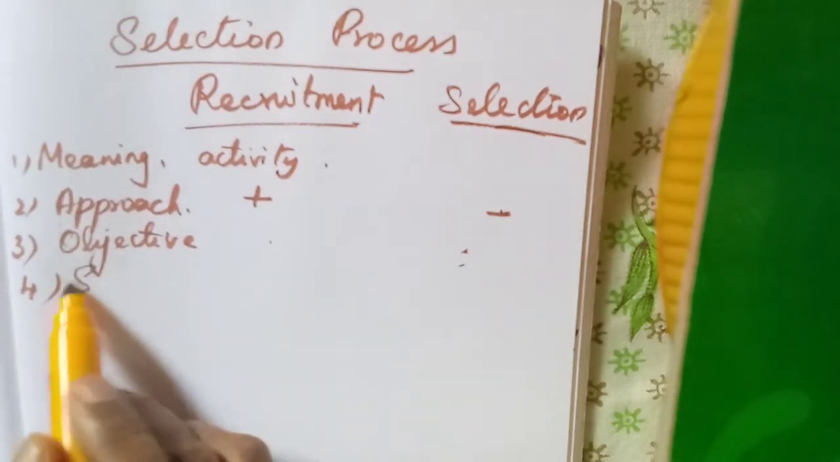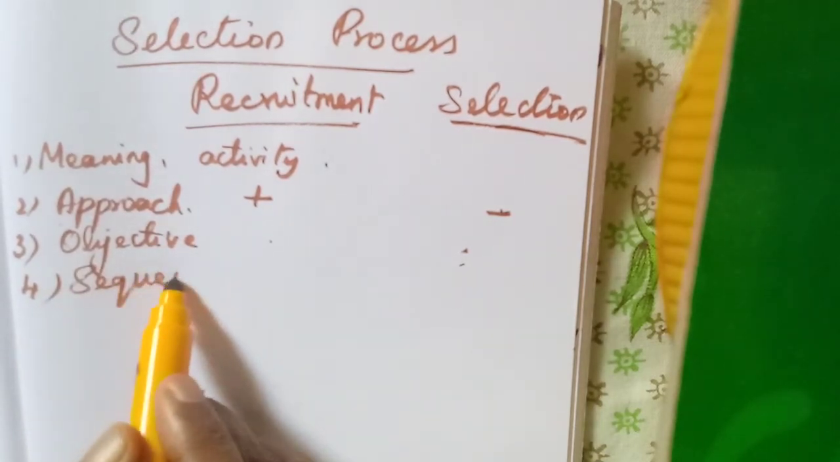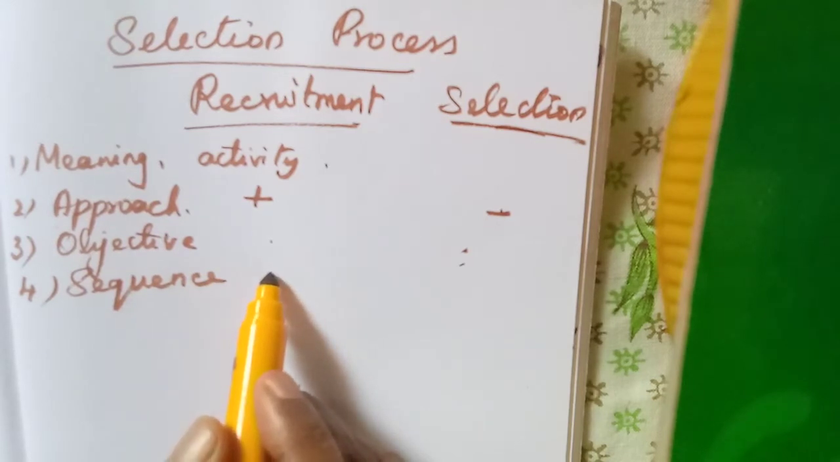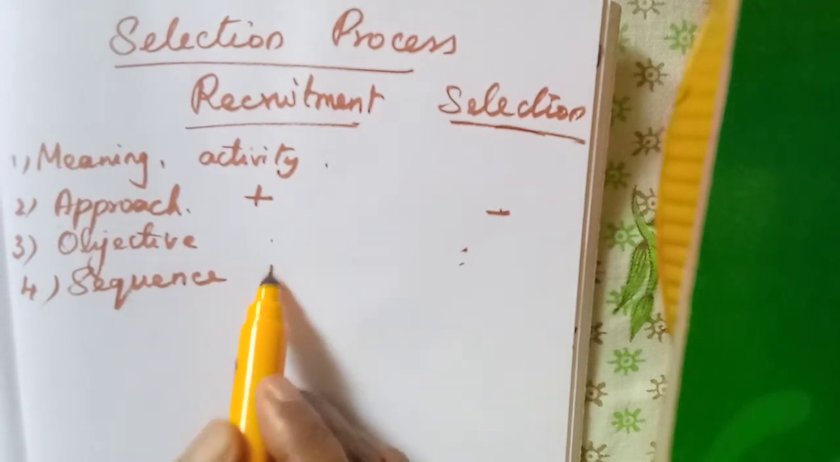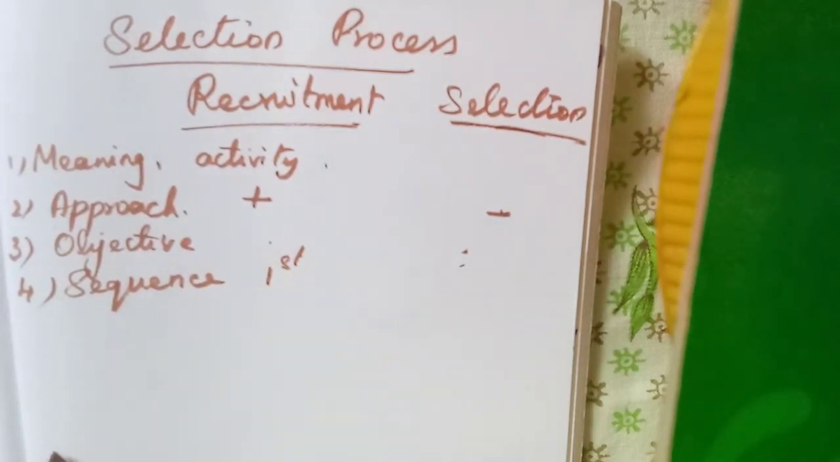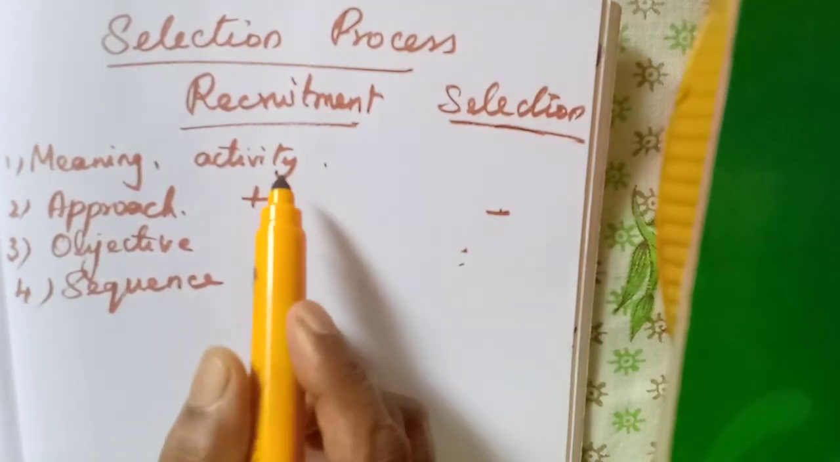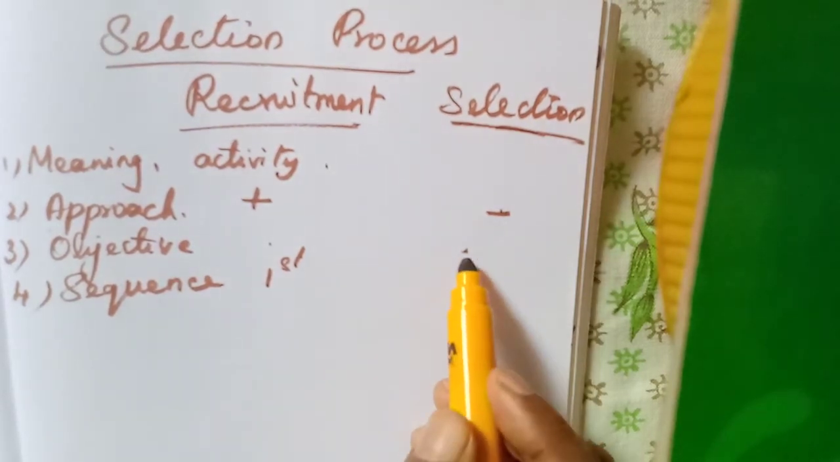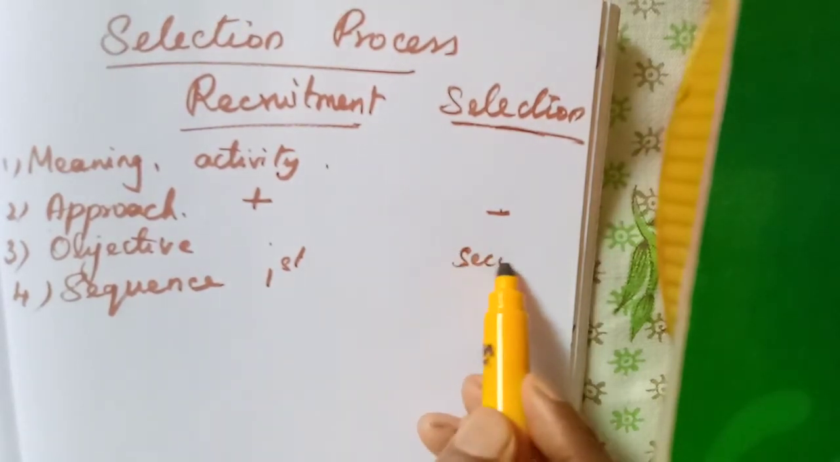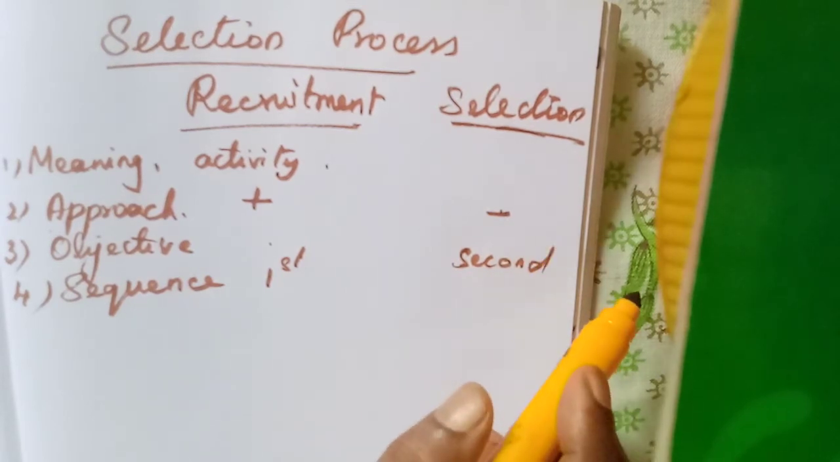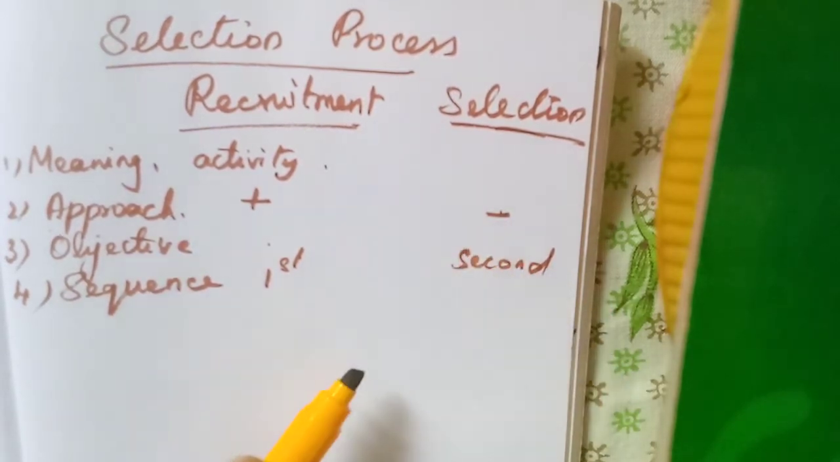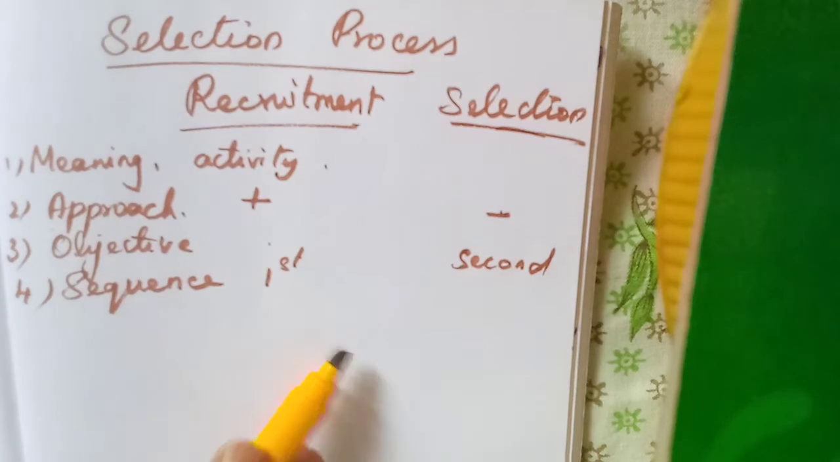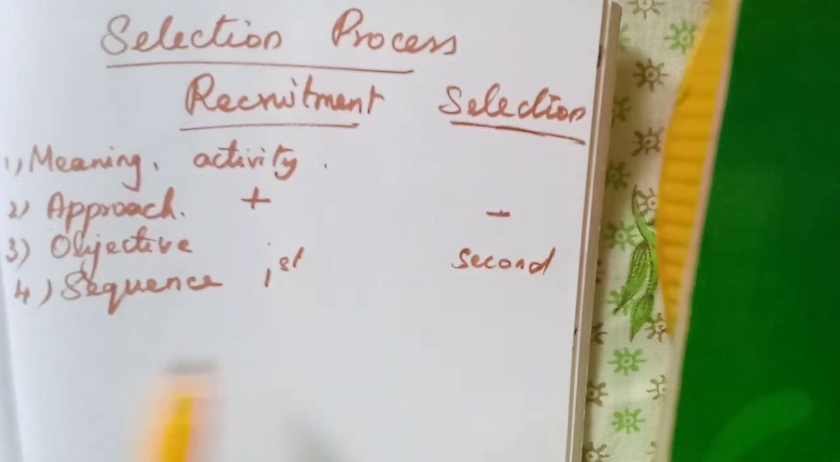Then the sequence, the order. Understand? Recruitment is the first process. The first sequence is the process of recruitment. Then selection is the second stage, the second sequence. So it is the first process, and it is the second process.